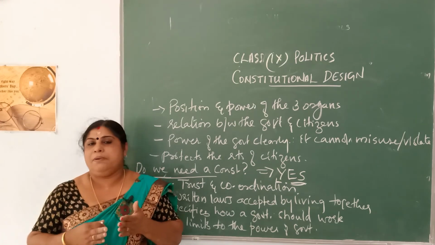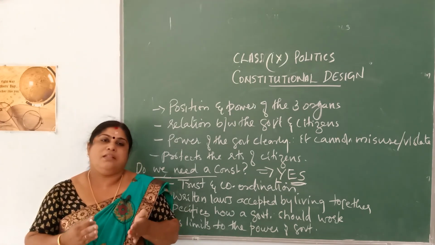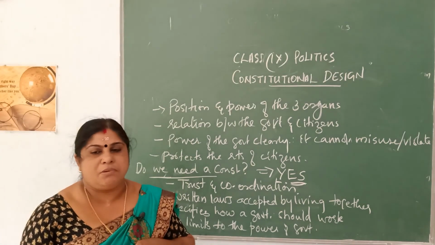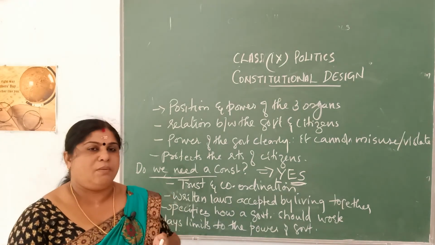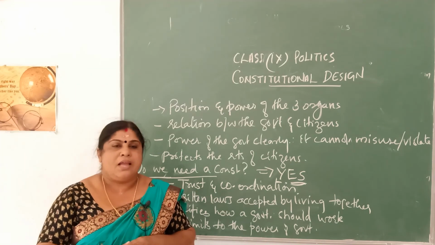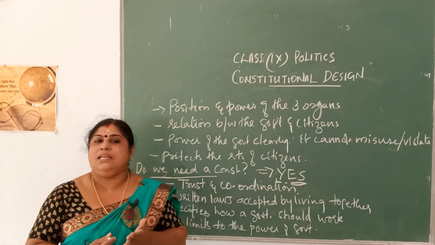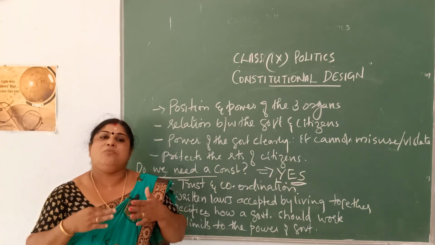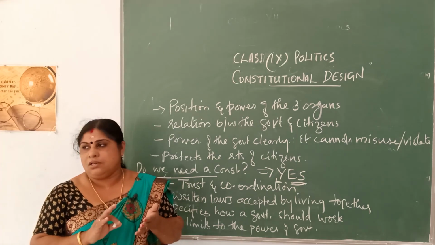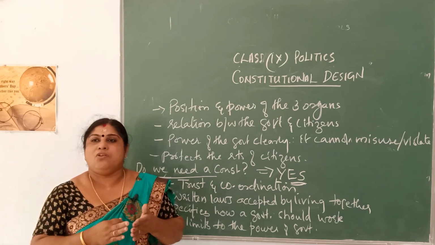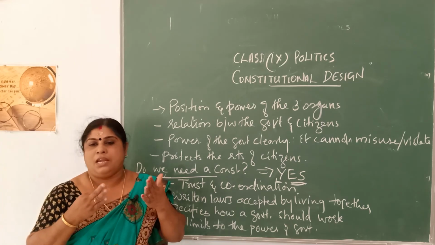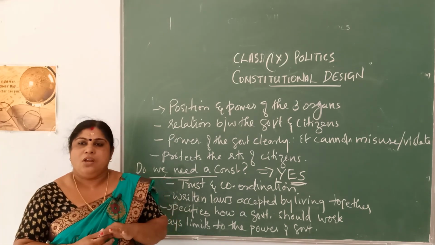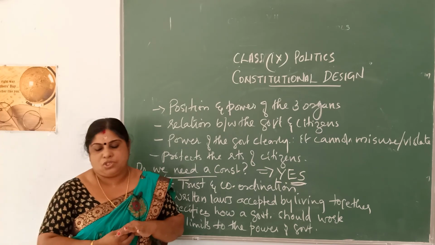So both the white people and the black people sat together and they came out with the finest constitution of the world. Constitution means they framed a set of rules and regulations which was favorable both for the whites as well as for the black. And this framing of the constitution was not an easy task, and in certain situations they had to give up. They had to make compromises with each other in a way that in future they would not be breaking any of these rules and regulations. So they wrote them down and kept them in the form of laws, which you call the constitution.